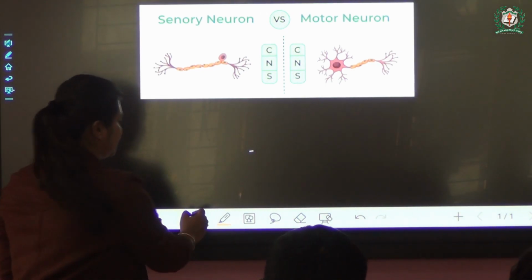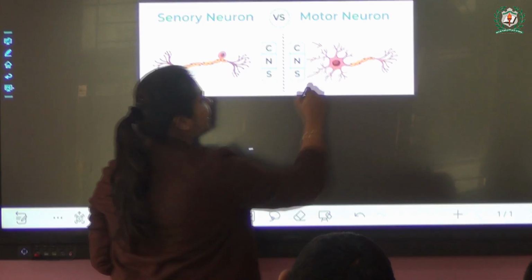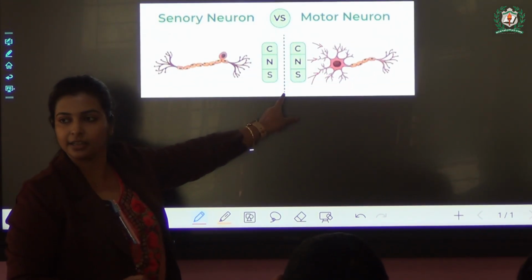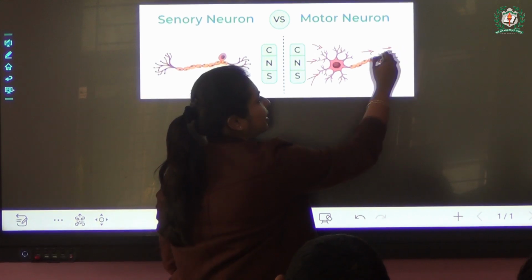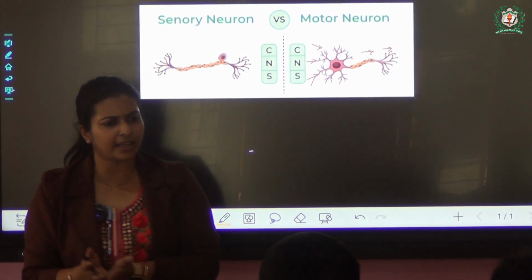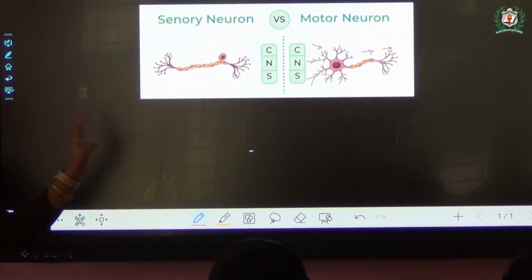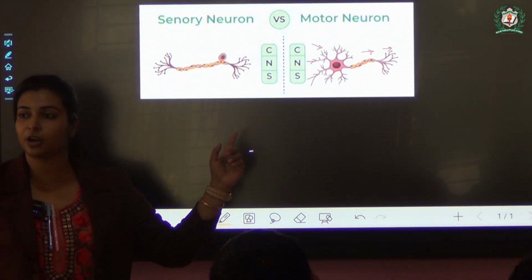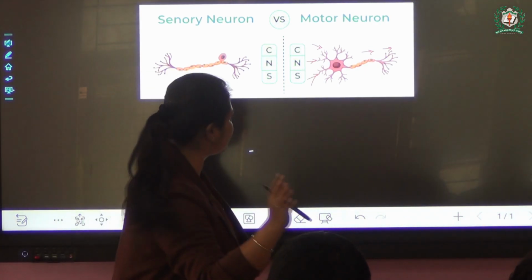Receive the stimulus, right? So, look, these are the dendrites. What are they doing? They are receiving the stimulus. From where? Central nervous system. Sending it where? To the other part, can be organs. So, what is the function of this motor neuron? They are responsible for receiving the impulses from central nervous system, brain or spinal cord, and then sending it to the various parts of our body, organs, other systems.